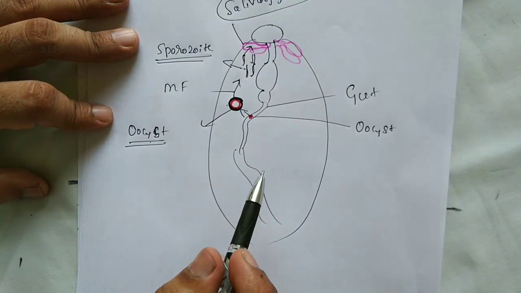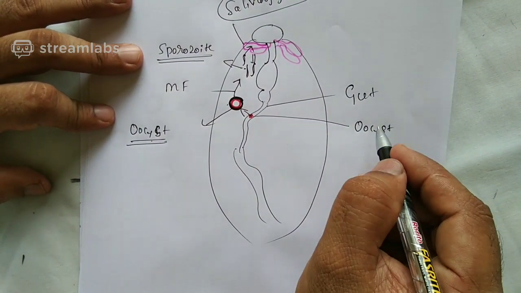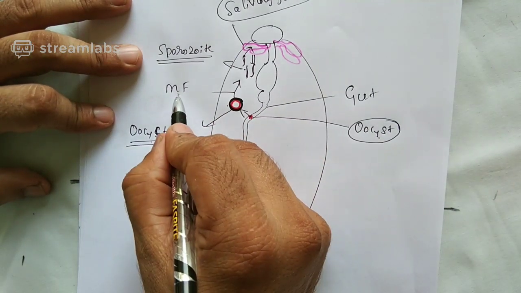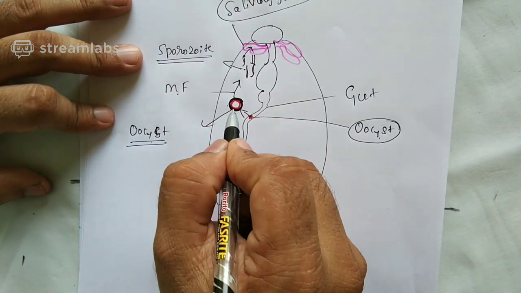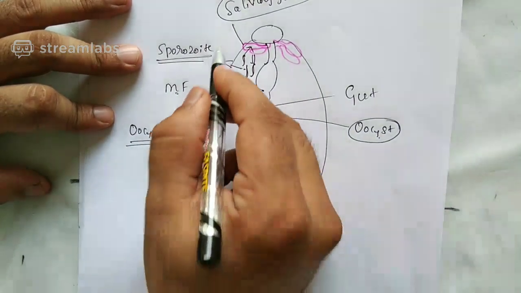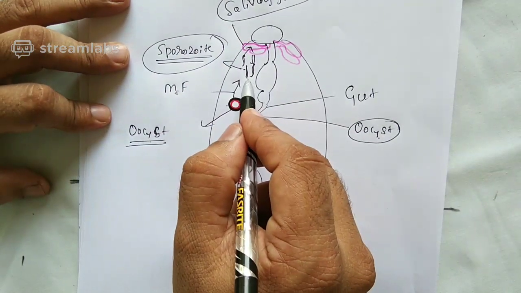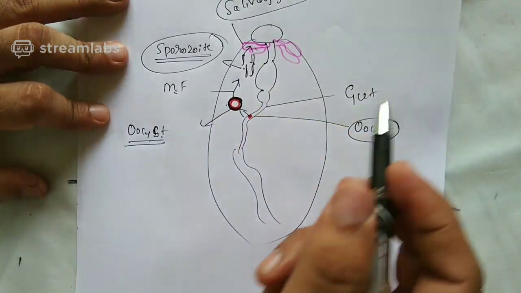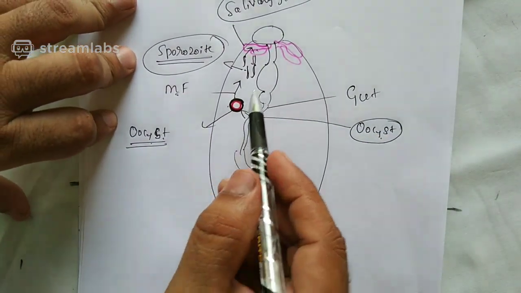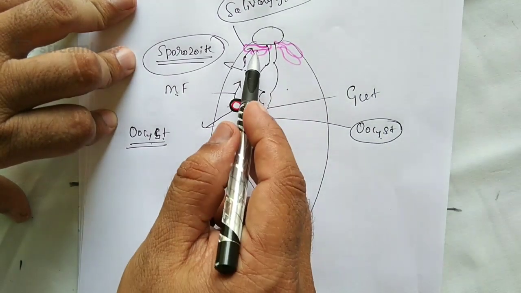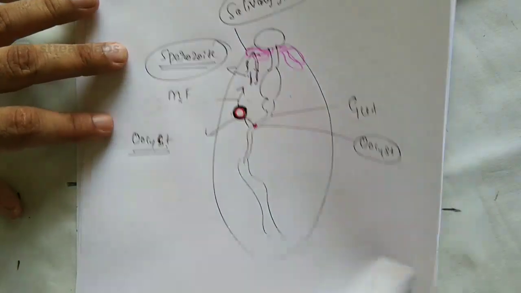Is the matter very clear? Let me repeat once again. The oocyst will undergo multiple fission to form sporozoites, and the sporozoites get released from the oocyst and reach the salivary gland. That means, you tell me, they are released into which region? Released into the region called the body cavity. Through the body cavity, they are entering into the salivary gland.